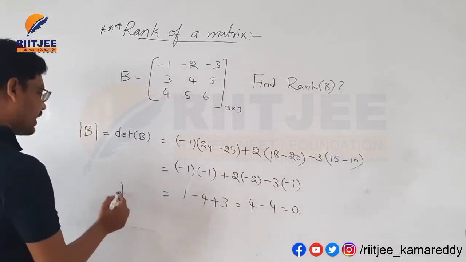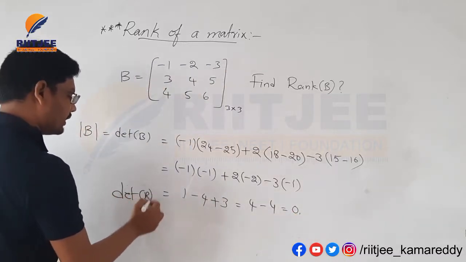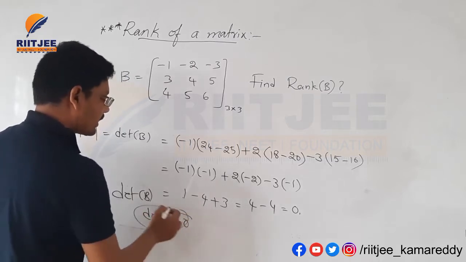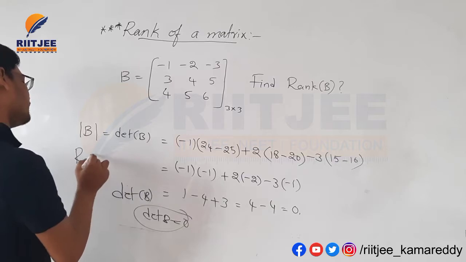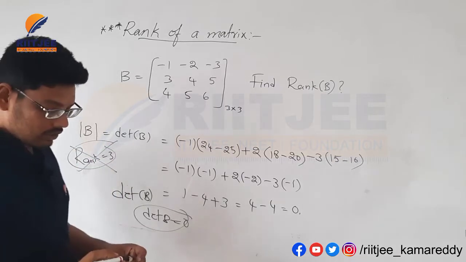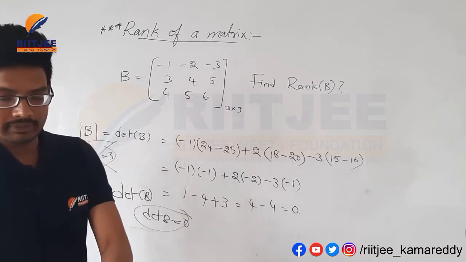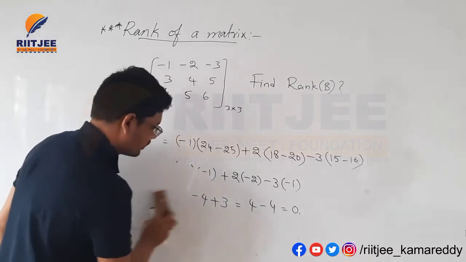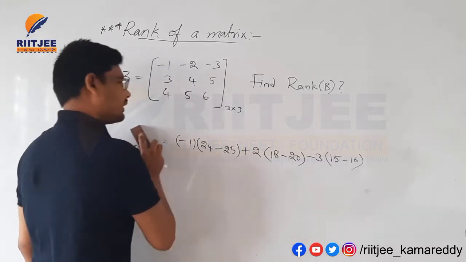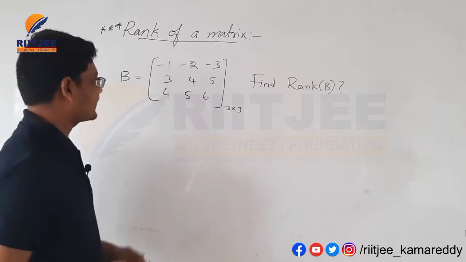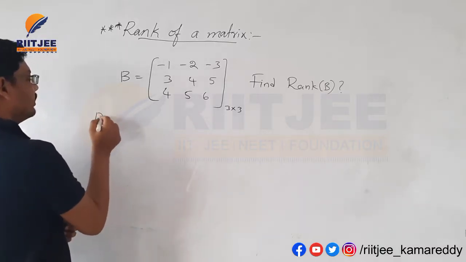Here the determinant of B value is equal to 0. Determinant of B is equal to 0. Rank 3 is not possible here. So let us go for rank 2 here. This is not rank 3 here.